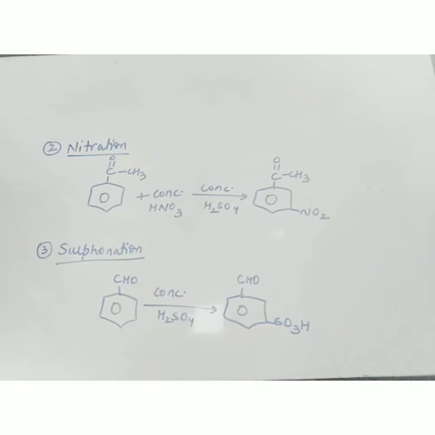Likewise, the second example I have taken is nitration. It occurs in the presence of concentrated HNO3 and H2SO4. So you will get meta-nitro. This time I have taken the example of this aromatic ketone, that is acetophenone. So meta-nitroacetophenone. And sulfonation occurs in the presence of concentrated sulfuric acid, and you will get this sulfonic group at the meta position. So this was all about the chemical properties of aldehydes and ketones.